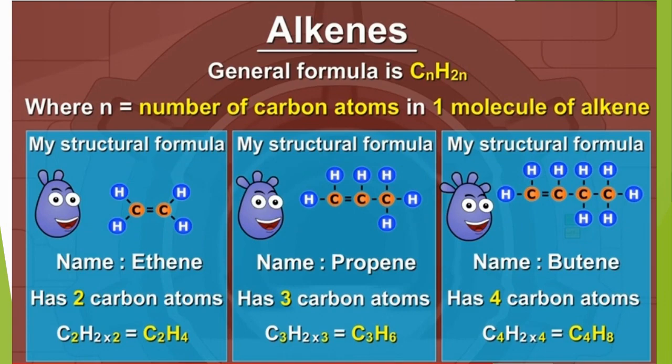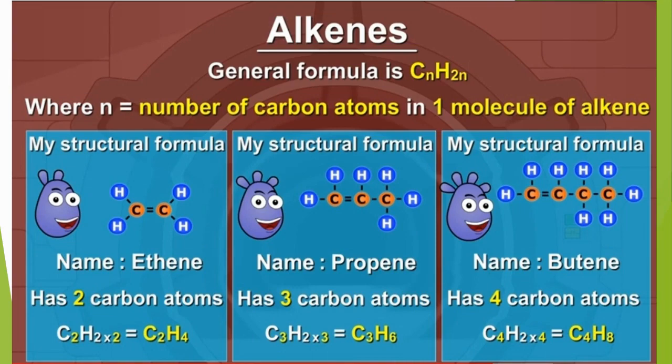And now we will draw the structural formula. Put the two carbon atoms in a line and put the double bond between the two carbon atoms. Now complete its tetravalency. 1, 2, 3, 4. 1, 2, 3, 4. And the hydrogen are 4 in number. Place 4 hydrogen atoms with these bonds, and this is the structural formula of ethene.